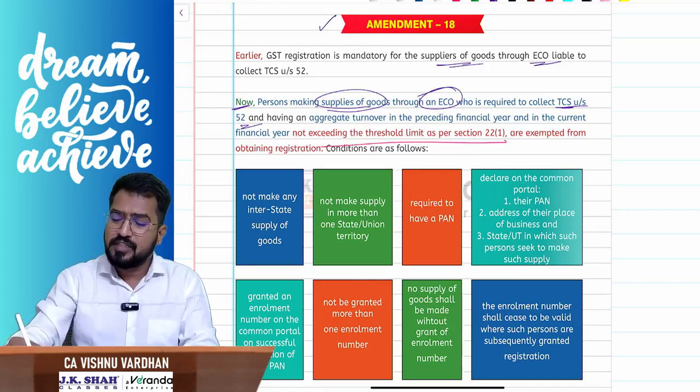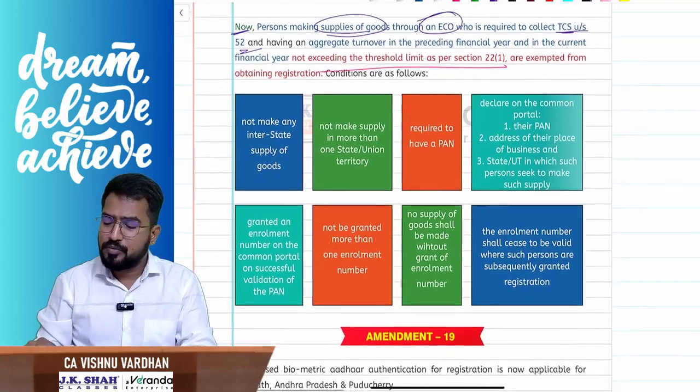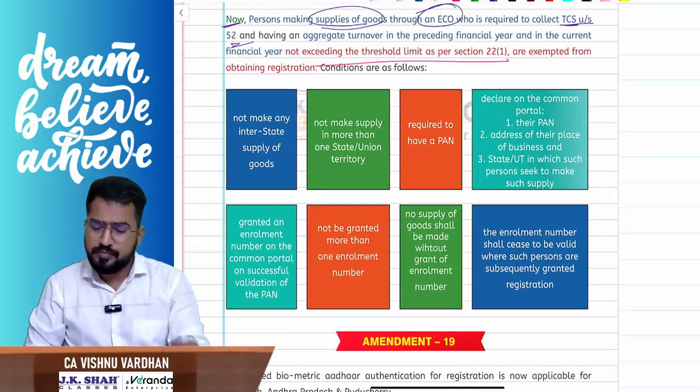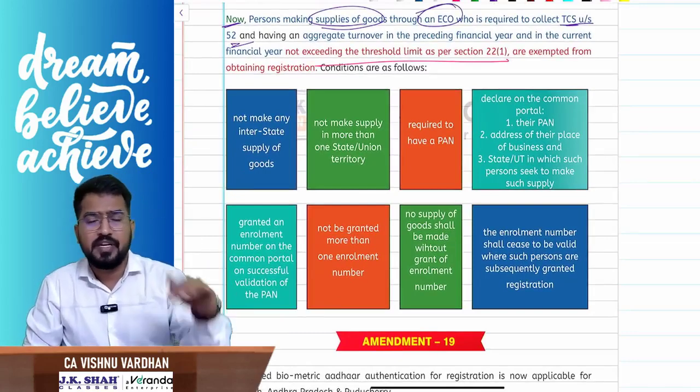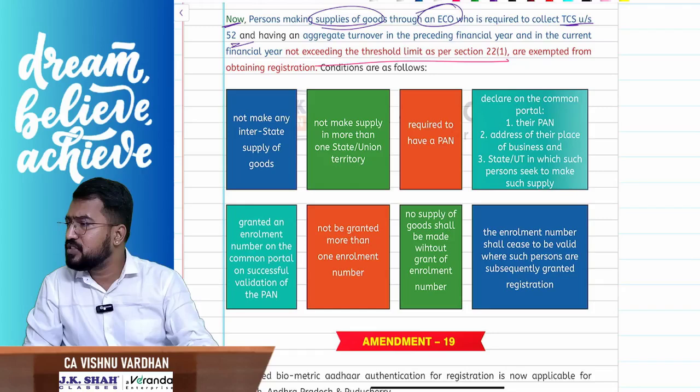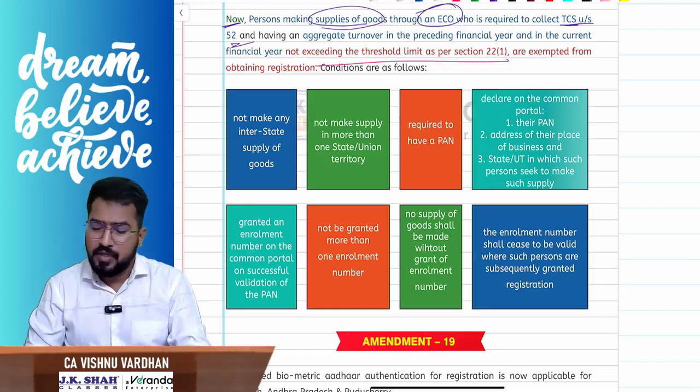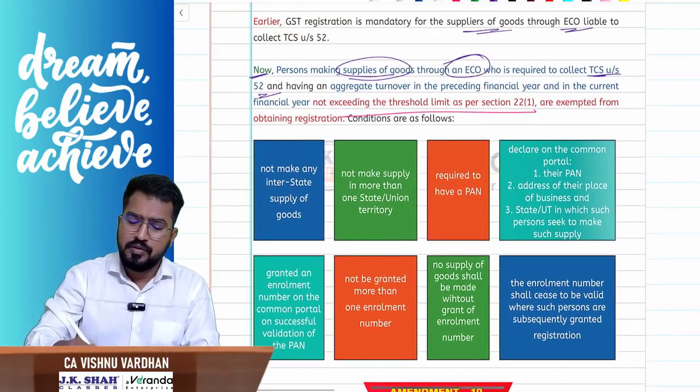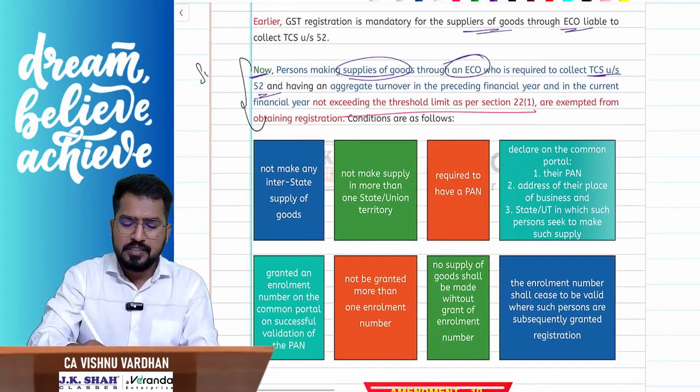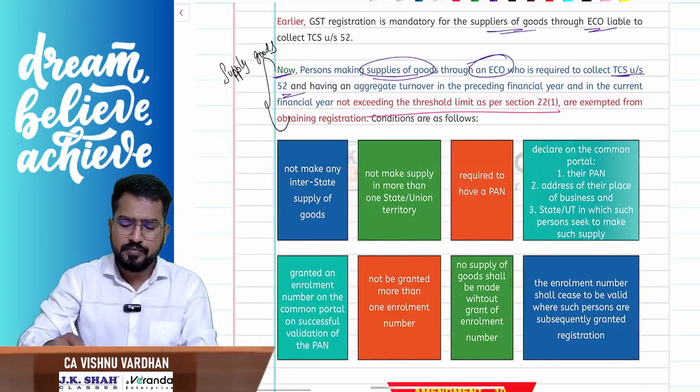So there are some conditions. Do you remember? You should go to the GST website, take this enrollment number and give it to the e-commerce operator. The same procedure we have already discussed. Yes or no? See here, first of all, if you want to supply goods through whom?